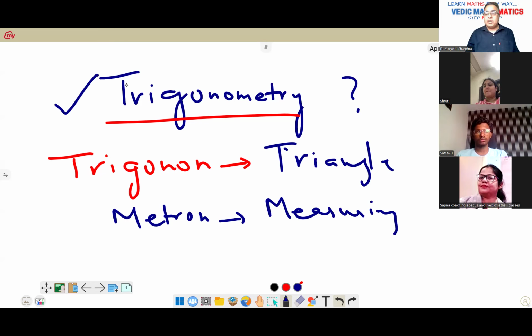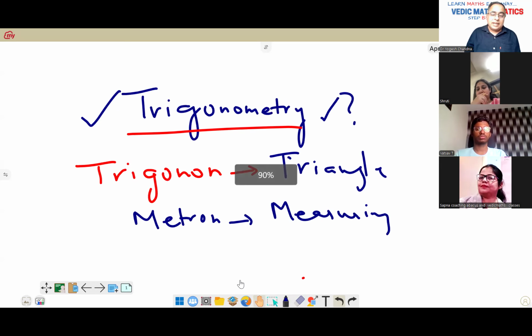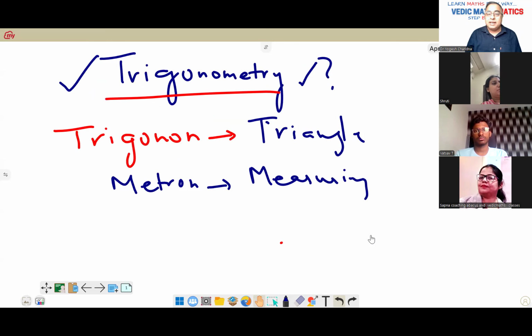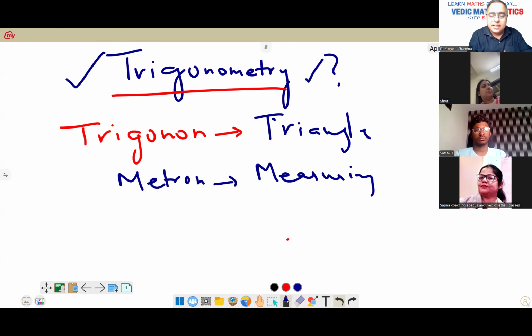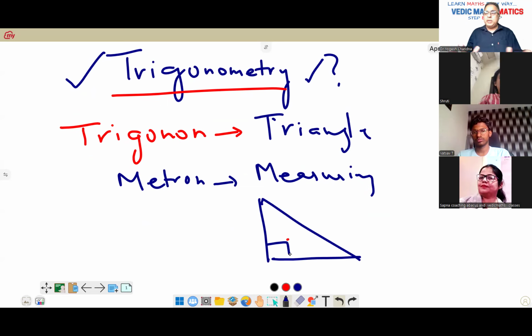Particularly when we talk about trigonometry, we'll be dealing with the right angled triangle. That would be the main concern in trigonometry. We all are aware what a right angled triangle is, with an angle of 90 degrees. We'll be learning about such triangles, the angles, and their relationship with the sides.